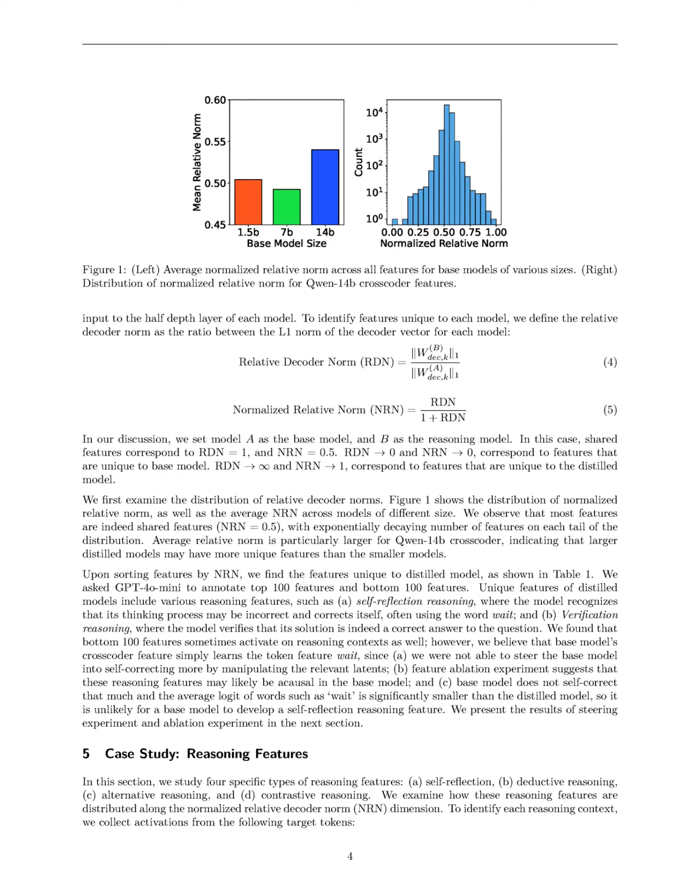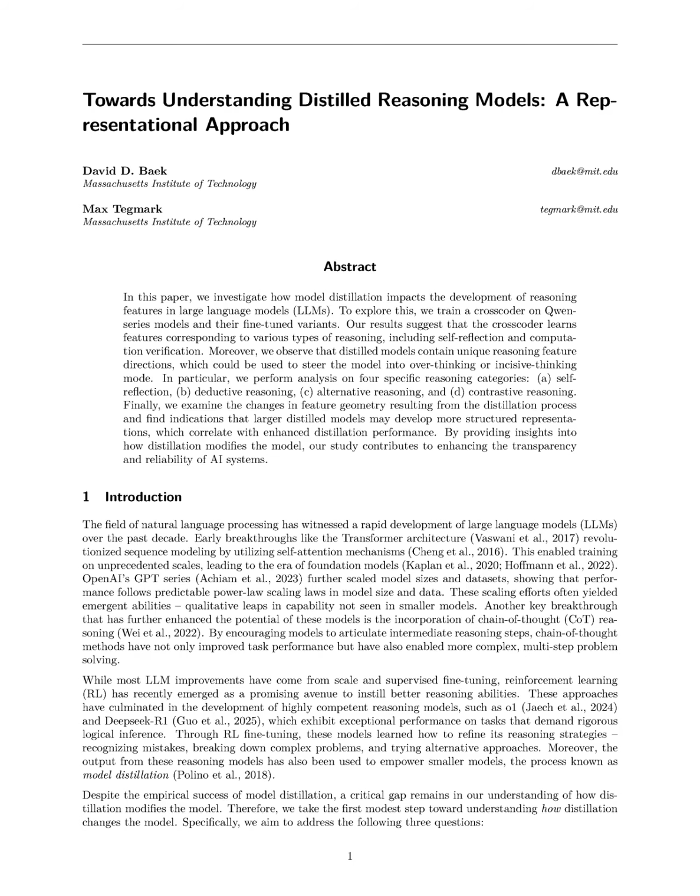The analysis revealed that larger distilled models, such as Qwen 14B, exhibited a greater number of unique features compared to smaller models, indicating that the crosscoder effectively captured the differences in feature geometry between distilled and base models. Additionally, ablation experiments demonstrated that the reasoning features identified by the crosscoder were causally responsible for improved reasoning capabilities in distilled models, further validating its performance.